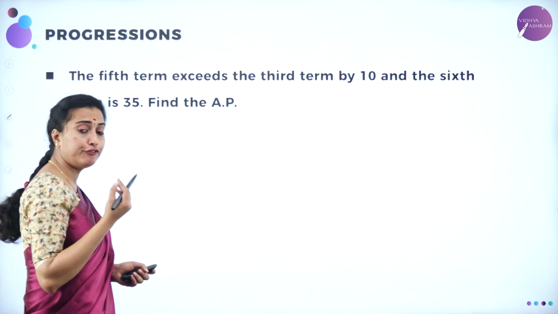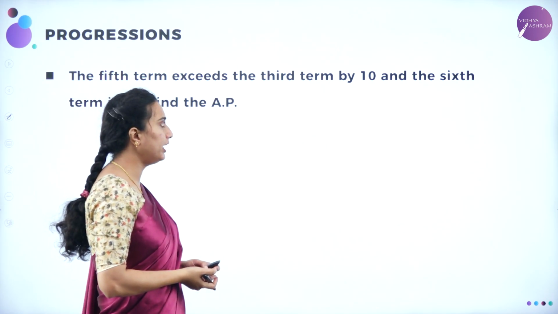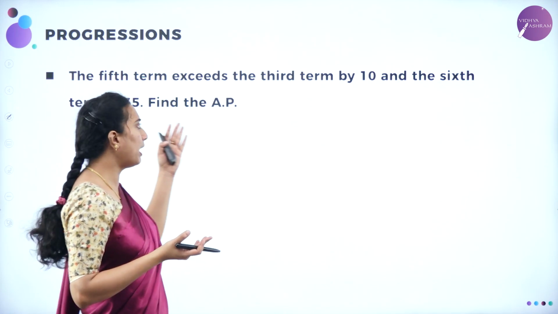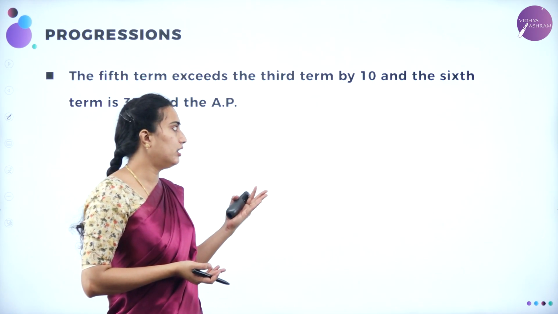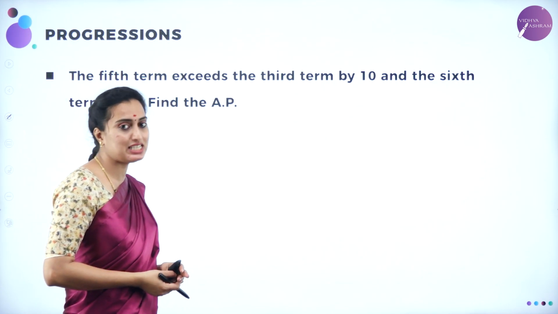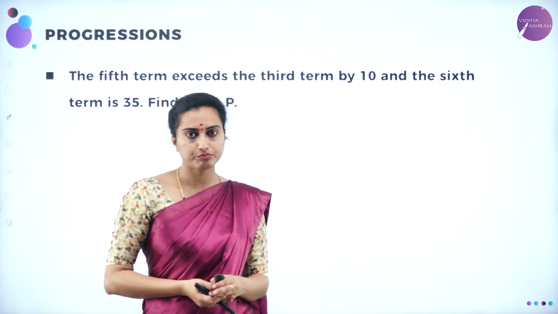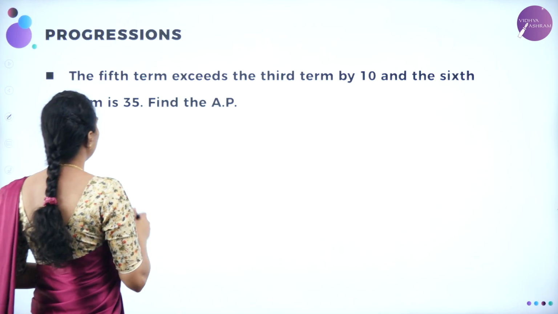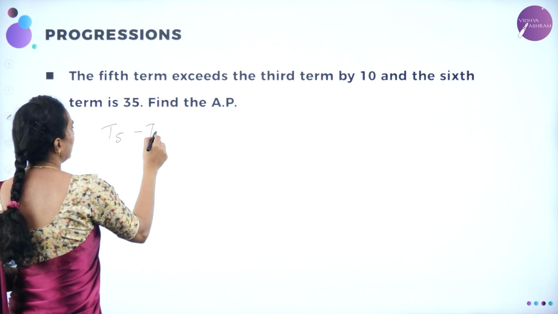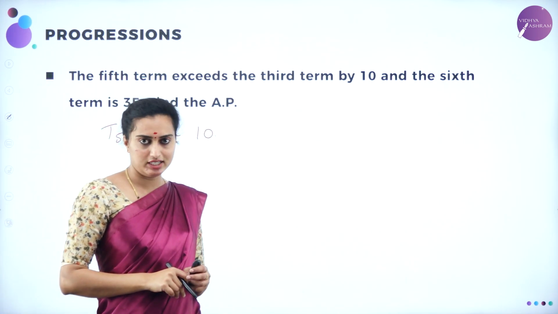What they've asked: the 5th term, that is T5, exceeds the 3rd term by 10. Exceeds the third term by 10 means T5 minus T3 is equal to 10, isn't it? And the 6th term is 35. The 6th term is T6. Find the AP. You need to find out the AP there. Now let me take it as they have given the 5th term T5 minus T3 is equal to 10. It will be exceeding the 3rd term, isn't it?